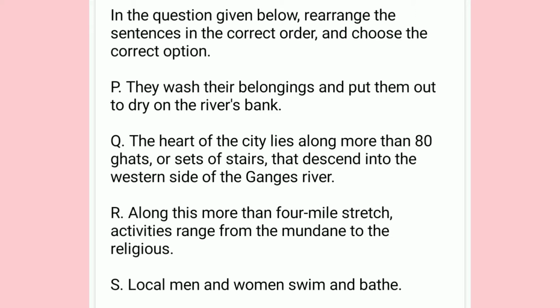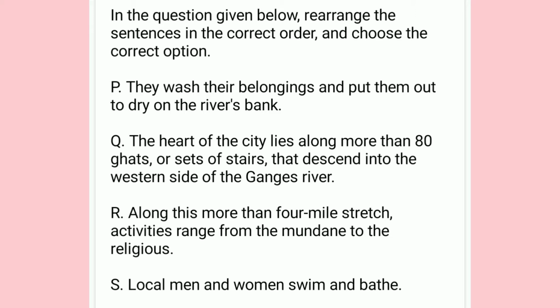The heart of the city lies along more than 80 ghats or sets of stairs that descend into the western side of the Ganga River. Now I know that the next sentence is going to give me a little more information regarding this western side of the Ganga River. So I automatically look at R and I know that that is the next sentence because it gives me more information on the first sentence. So R says, along this more than 4-mile stretch, activities range from the mundane to the religious. So far so good. I know the first two sentences.